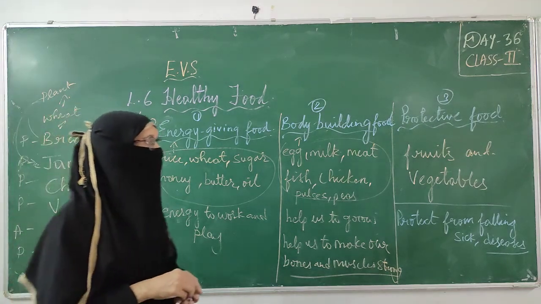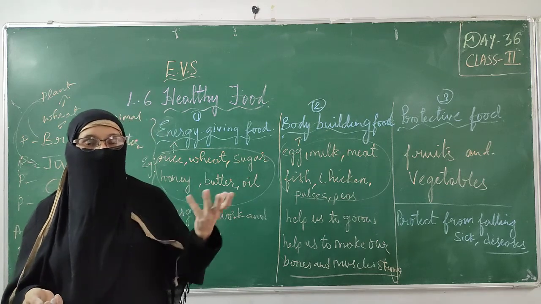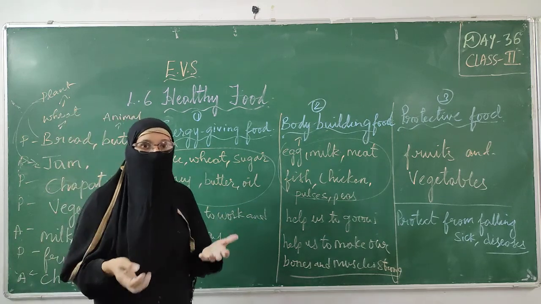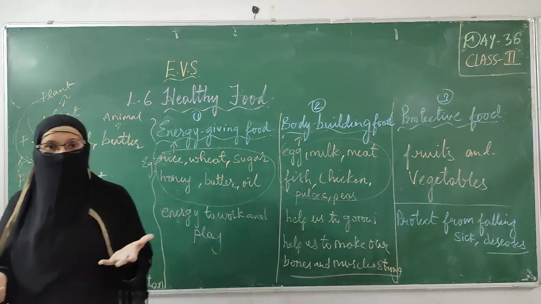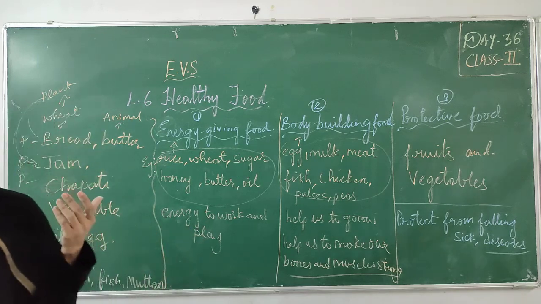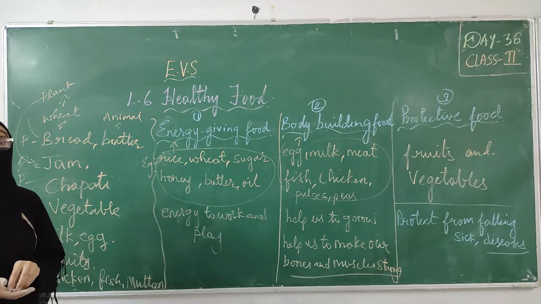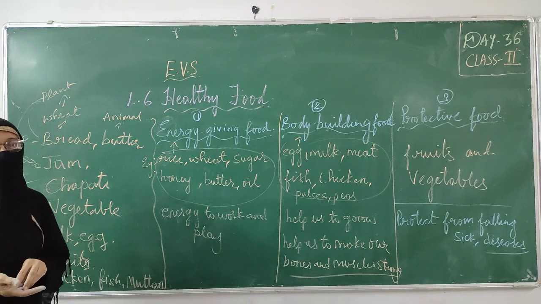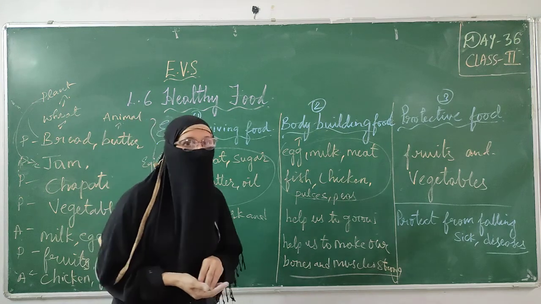We have to eat fruits and vegetables so that we can protect our body from getting different kinds of diseases, from falling sick. If you do not eat fruits and vegetables, you can see some children who are often falling sick. That is because they do not take proper fruits and vegetables. So in order to keep ourselves healthy, to protect from falling sick, we have to take protective food, that is fruits and vegetables.